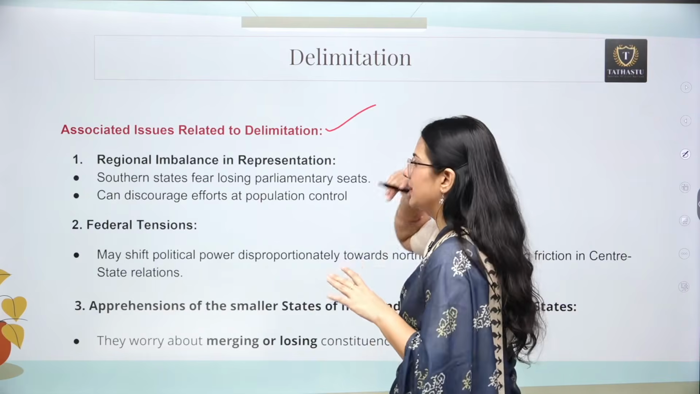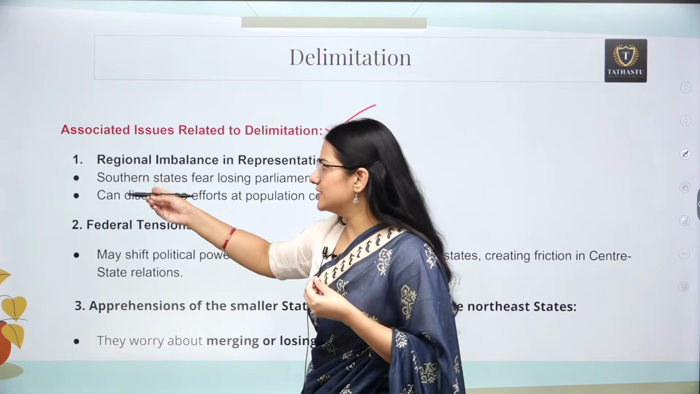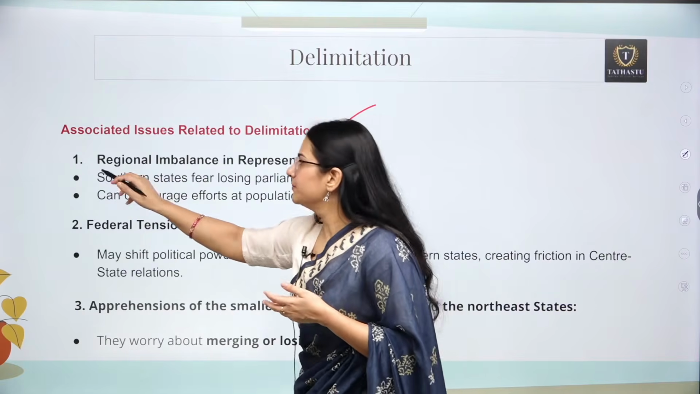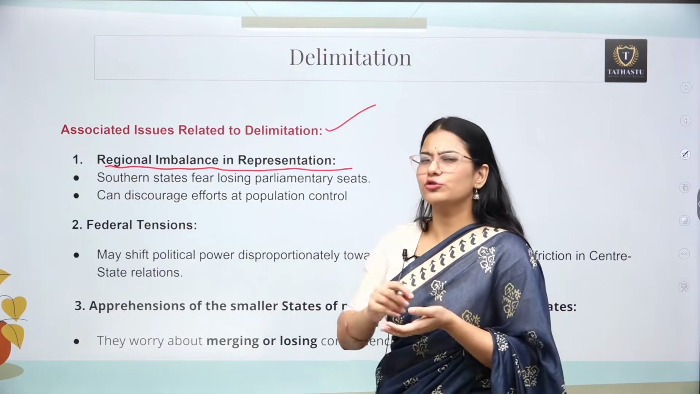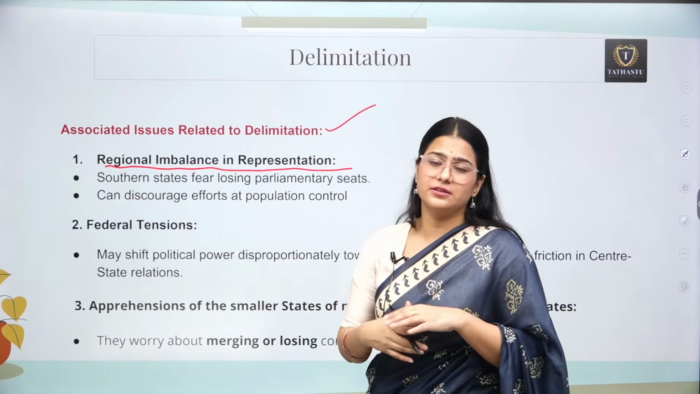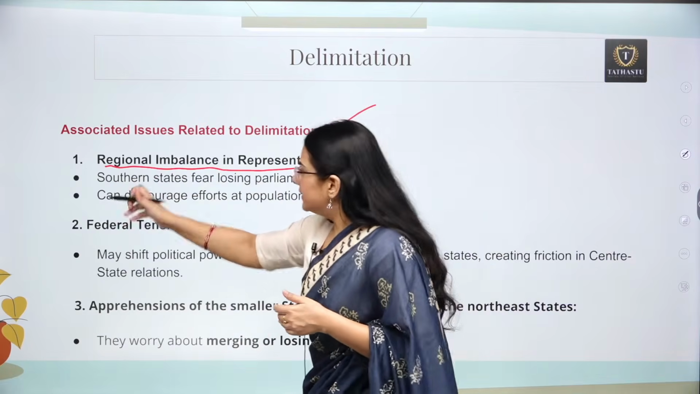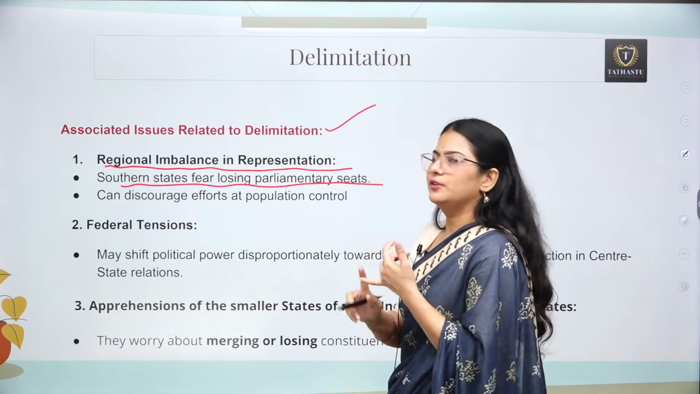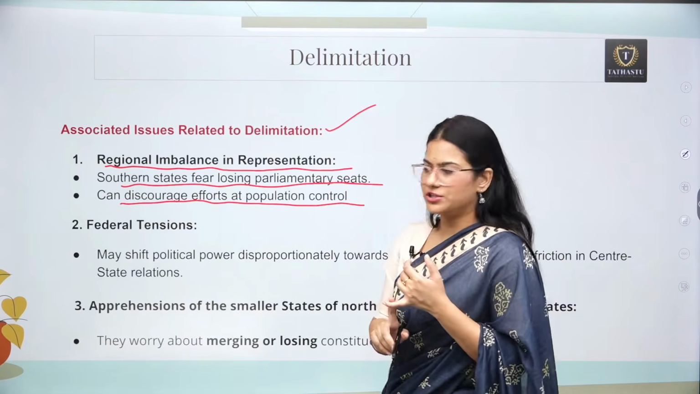So let's understand here. For example, for the issue related to southern states, we can have a better heading: regional imbalance in representation. We are not going to write a heading which says the southern states fear losing their seats. We will say regional imbalance in representation. Under this, we can mention that southern states fear losing parliamentary seats. It can discourage the effort of population control.